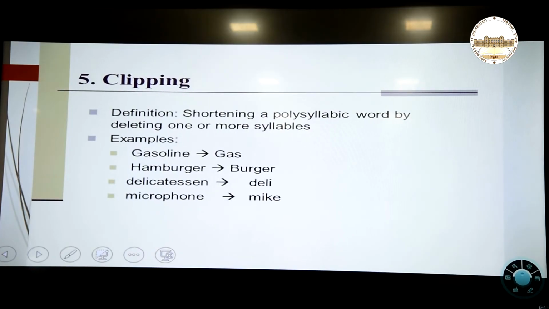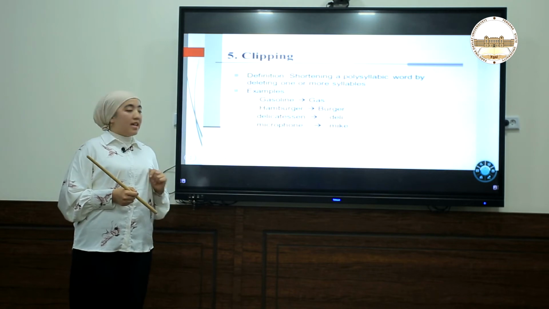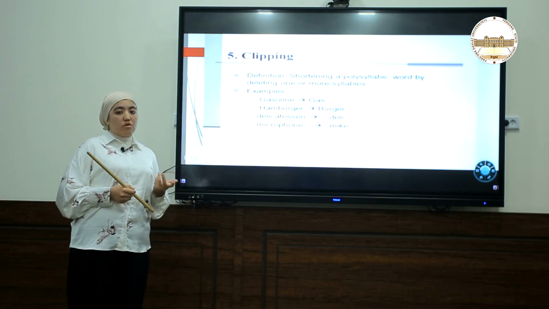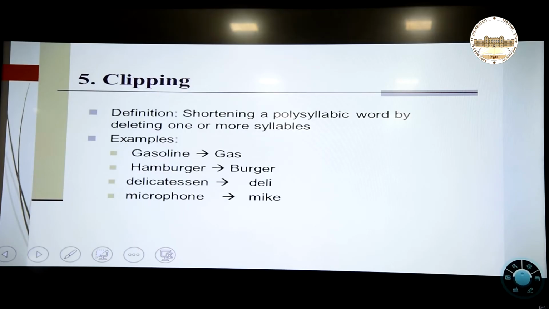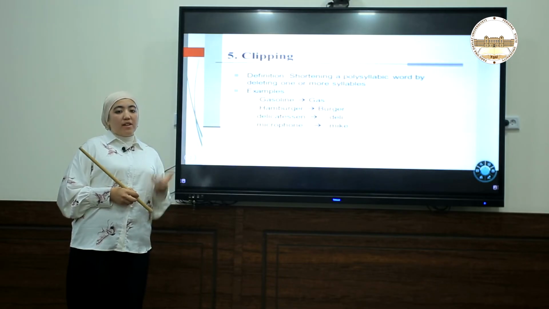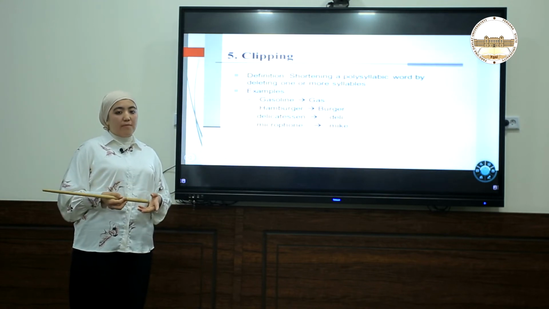Next one is clipping. Shortening polysyllabic words by deleting one or more syllables. It means that in the past we accepted many different polysyllabic words, but in order to make our conversation more concise and more colorful, we are creating a new type of word.